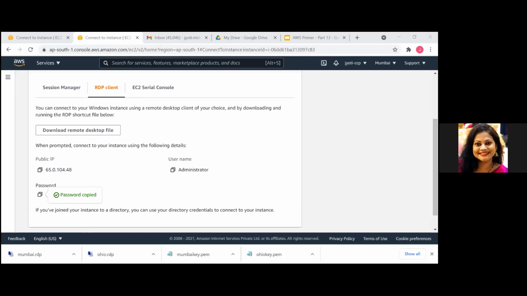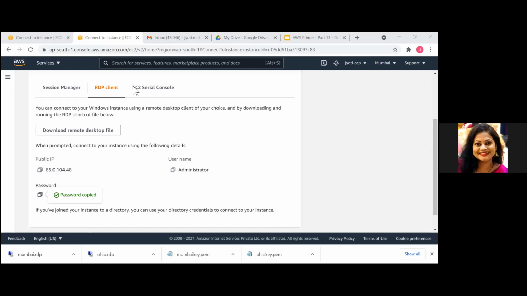Why private IP address? Because we are trying to connect privately. If we wanted to connect publicly, we already have our internet gateway. So it's 172.16.0.238. See, we are not able to connect.